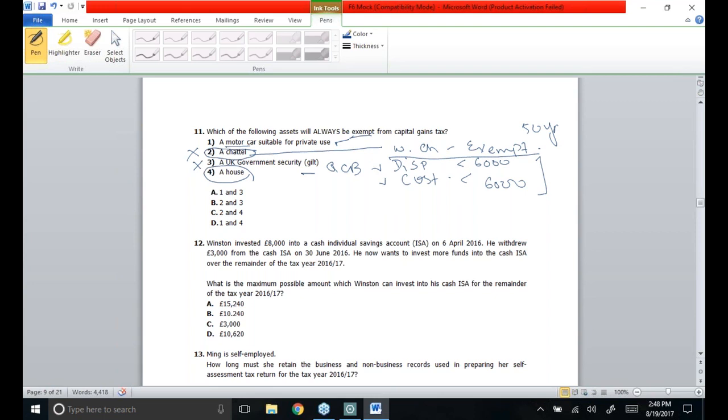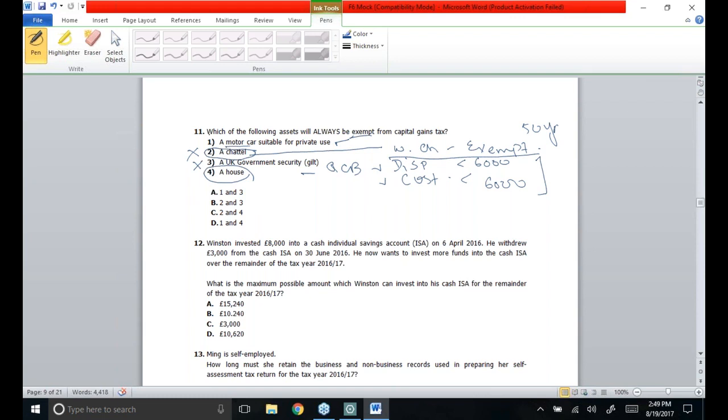If this is your main accommodation, then the gain could be exempt up to a maximum of the period equivalent to the period of occupation. So as long as you stay in the house, the more gain will be exempt, but some gain will be left if the house has not been thoroughly occupied.